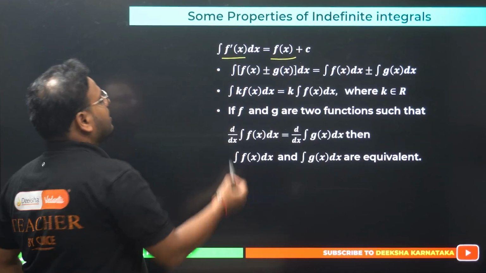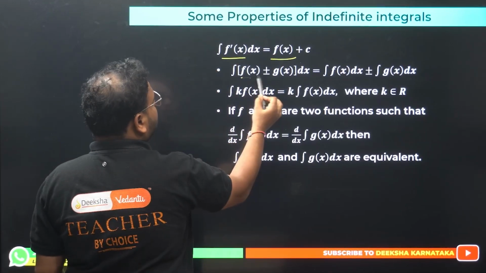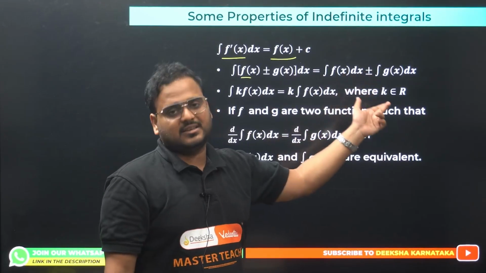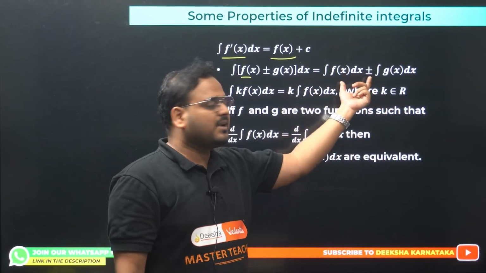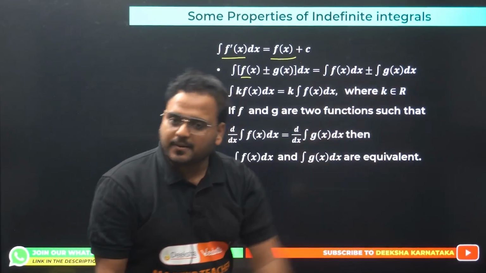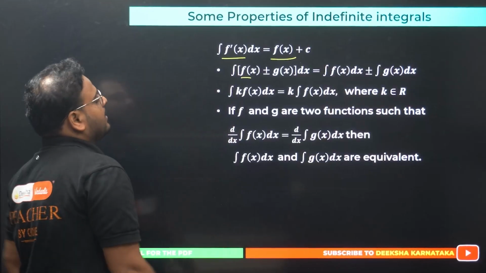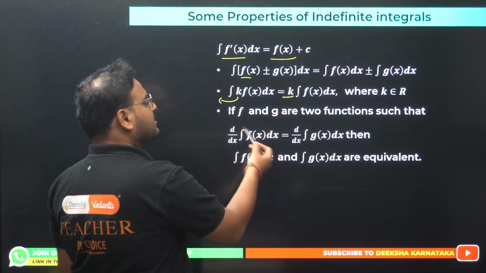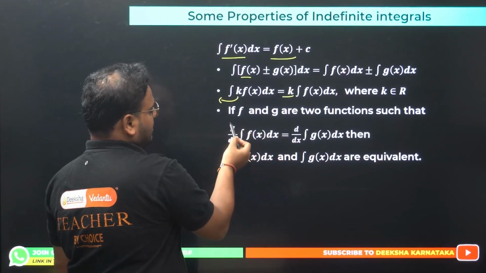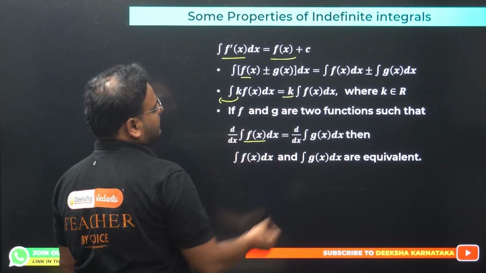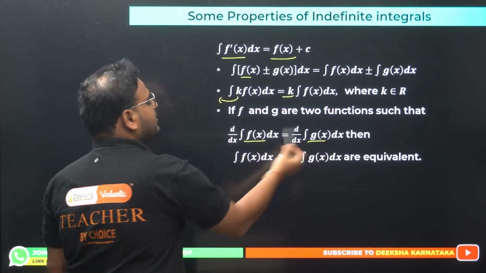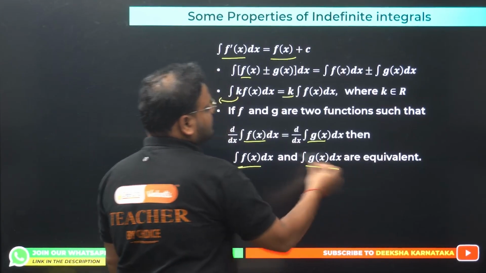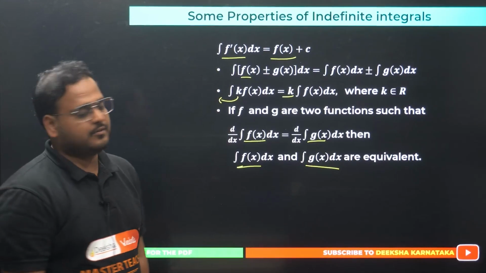Okay, next, if you're integrating two functions given in sum or difference, you can simply integrate them individually, then add. Basically you can separate the plus minus sign and integrate individually. Later you can bring it back as plus or minus sign. If you have a constant, you can keep it outside as k. Okay, if you have two functions in the given form d by dx of f(x) dx, and we have g(x) dx, then these two functions will be equivalent in nature. Why not equal? Because of the constant, we can't say just equal.